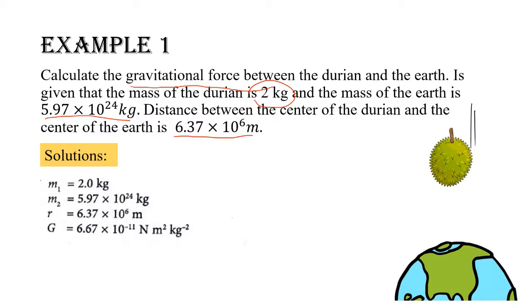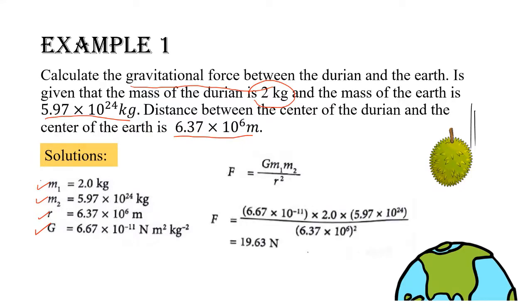Let m1 equal the mass of the durian, m2 the mass of the Earth, R the distance between the durian and Earth from the center, and capital G the universal gravitational constant. Then, we identify and write down the formula used. We are going to use the formula of gravitational force. Lastly, we substitute all the numerical values carefully into the formula, then we use the calculator to get the final answer. So, the final answer for this question is 19.63 Newton.